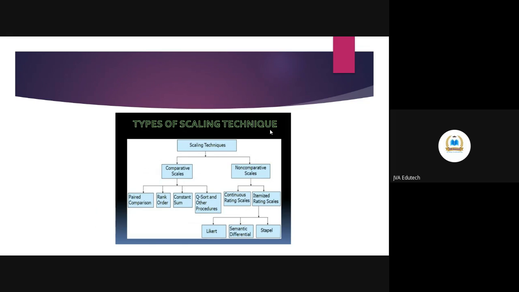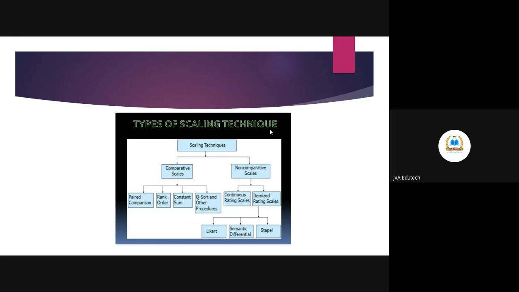And a Stapel scale, ranging from -5, then having 0 point, sorry, there is no midpoint, no 0 point, so -5 to -1, showing the negative aspect, and +1 to +5, showing the positive aspect.